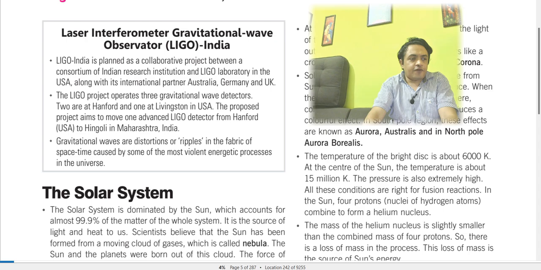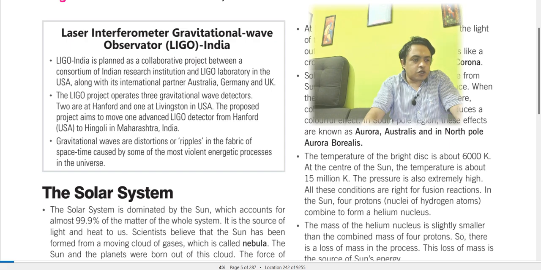So, Laser Interferometer Gravitational-Wave Observatory, LIGO, in India. LIGO India is a specific branch in India. This is a planned collaborative project between a consortium of Indian research institutions and the LIGO Laboratory in the USA, along with its international partners Australia, Germany, and the UK.